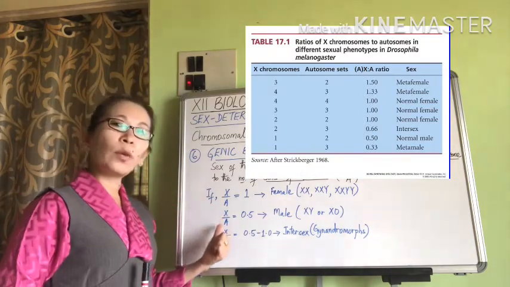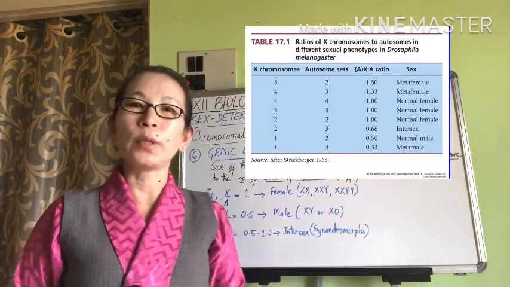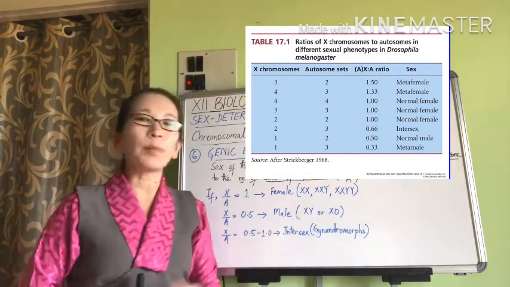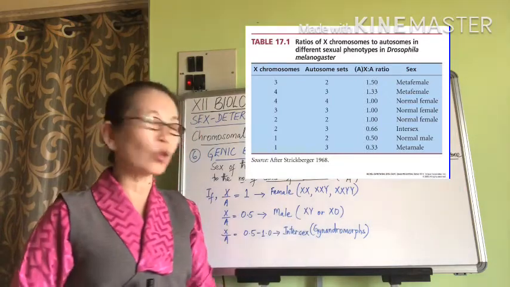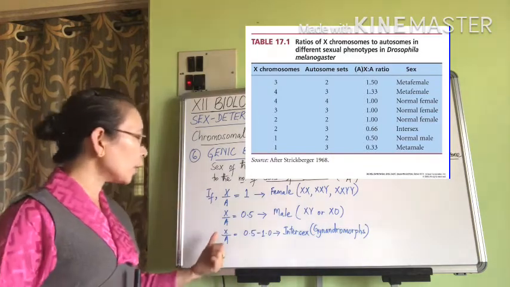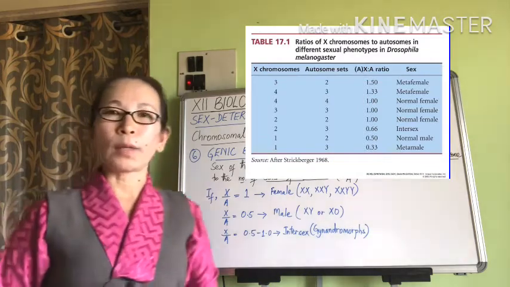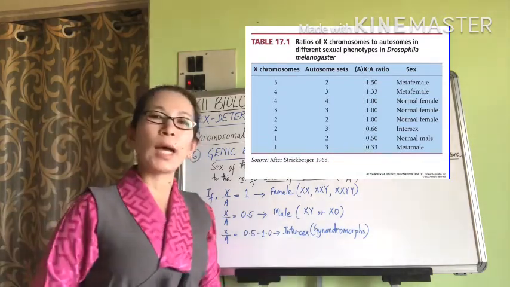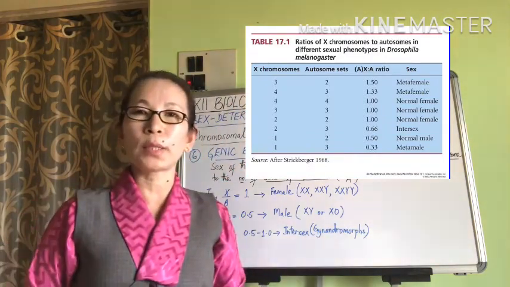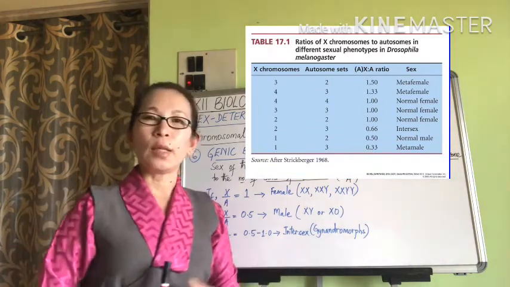Now, if the X over A ratio is equal to 0.5, then such flies are going to be all males. So males can typically have XY type of sex chromosomes, or they can also have X0 type of sex chromosomes. Now, if the X by A ratio is somewhere between 0.5 and 1, then these flies are called intersex flies, or technically gynandromorphs, because they can have both sexes in the individual.